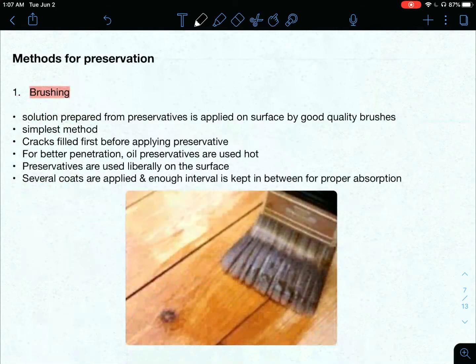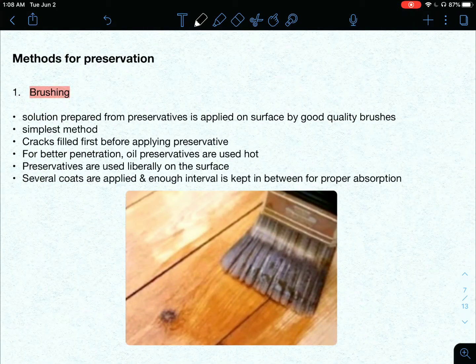Okay, then the next one is methods of preservation. Now we have studied various preservatives, and we have to discuss the methods in which they are used.